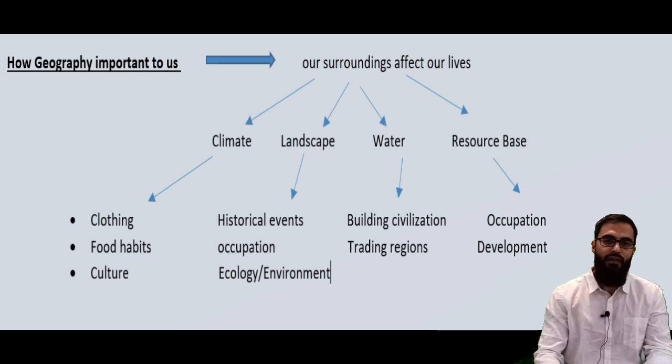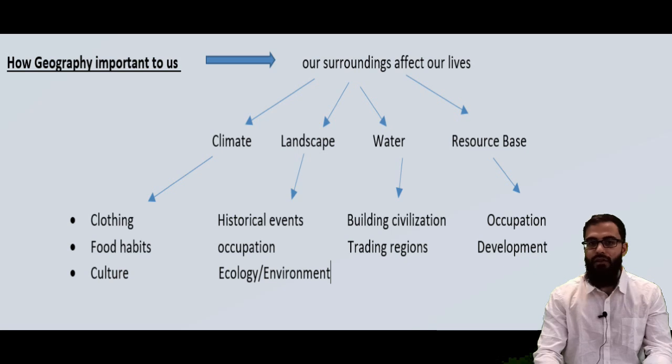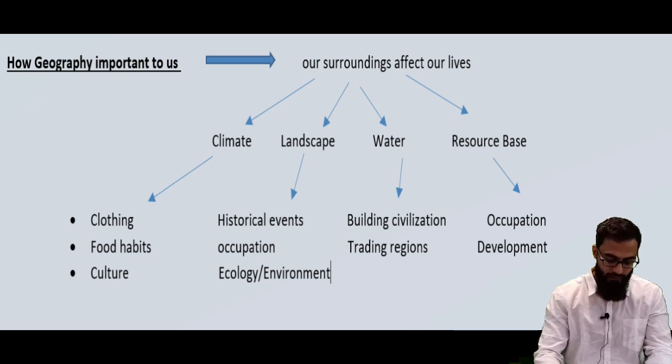Second is the occupation, the type of landscape or topography, the type of occupation the people will have in that region. For example, in the northeast region, we have a different type of landscape. So there, the plantation activities are tea plantation. Just because of that landscape, the occupation there is tea plantation. And it also affects the environment and the ecology.